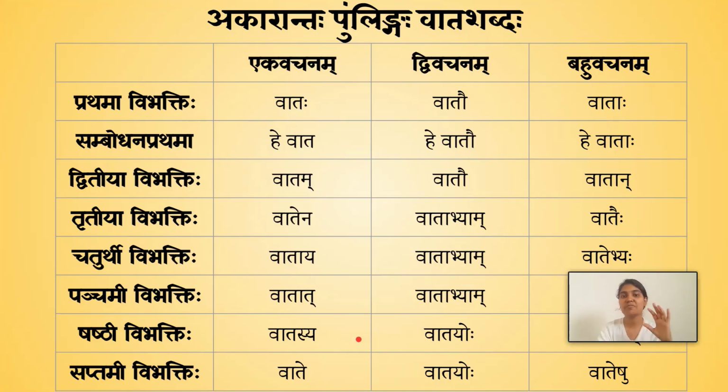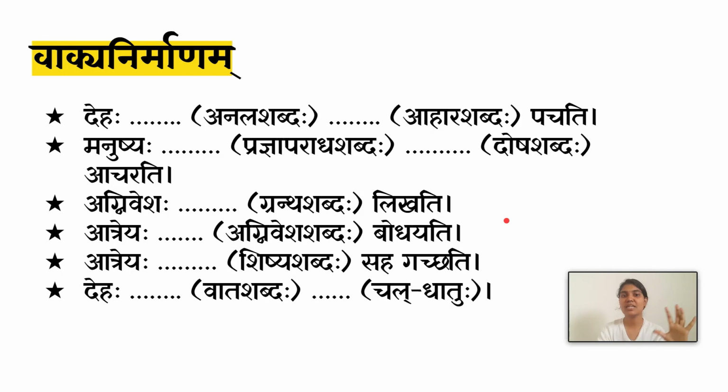So with that, we have completed 3 vibhaktis today. Vataha vatau vataha, vatam vatau vatan, vatena vatabhyam vataihi. Now this is for you to solve. Okay. So here I have not given the vibhakti or the vachana, but I have given you the word. So dehaha dash dash pachati. And I want these words to come into these blanks. Anala shabdaha, ahara shabdaha, prajna parada shabdaha, dosha shabdaha.